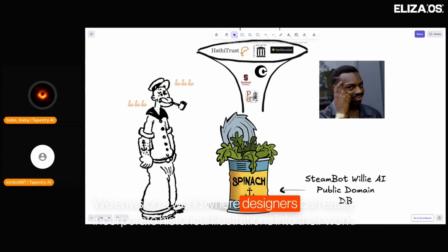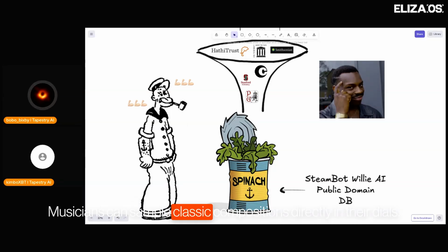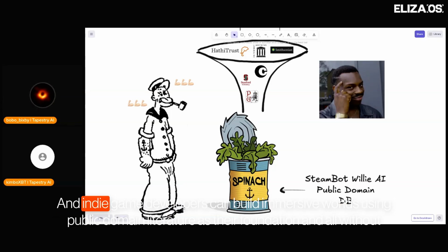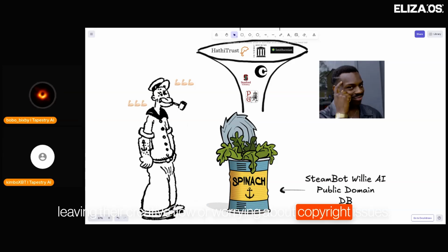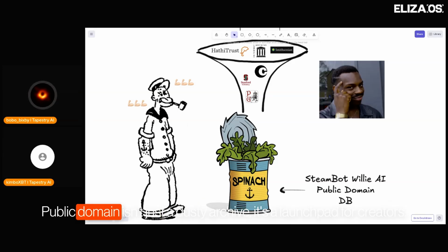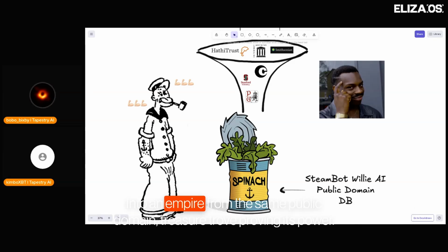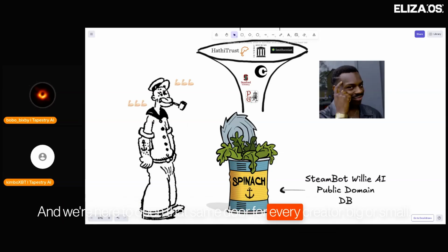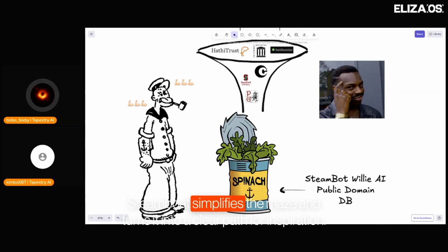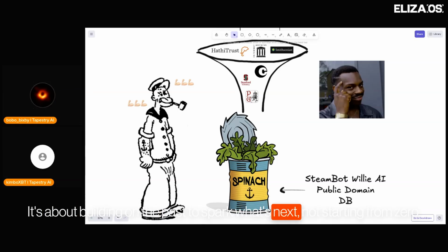We envision a world where designers can easily incorporate historical illustrations into their work. Musicians can sample classic compositions directly in their DAWs, and indie game developers can build immersive worlds using public domain literature as their foundation, and all without leaving their creative flow or worrying about copyright issues. This is the opportunity. Public domain isn't just a dusty archive, it's a launch pad for creators. Disney spun up Snow White into an empire from the same public domain treasure trove, proving its power, and we're here to open that same door for every creator, big or small. Steambot simplifies the maze and turns it into a clear path for inspiration. It's about building on the past to spark what's next, not starting from zero.